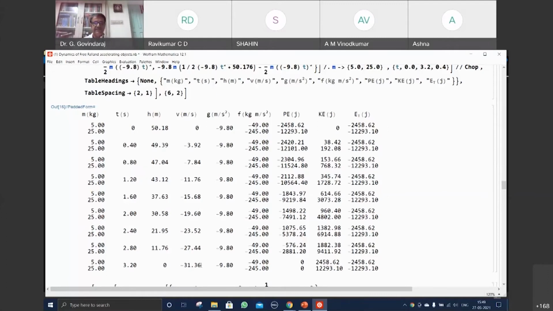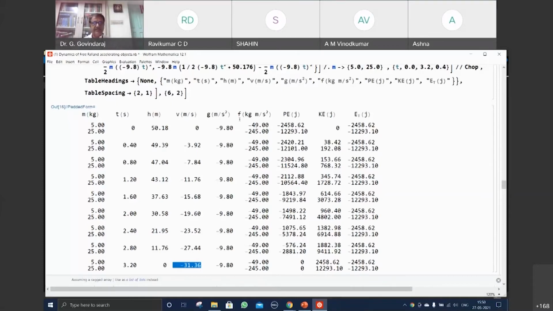But you see, with this velocity the kinetic energy is so high when it touches the ground. You can see the total energy is something like 12,293, whereas this is 2,458. That is almost 6 to 7 times. The impact will be very great on the Earth when it touches the Earth.